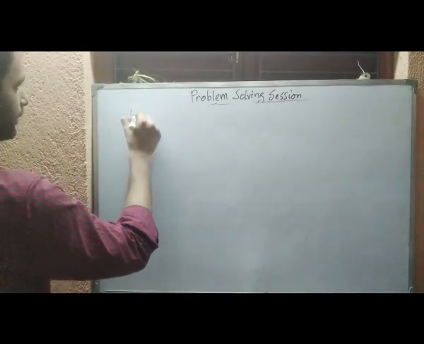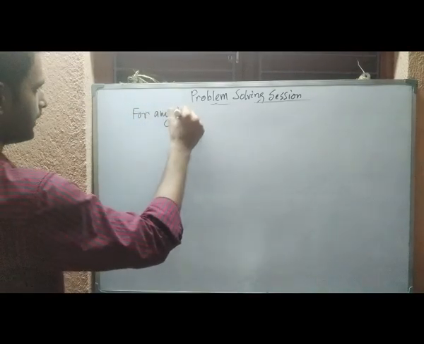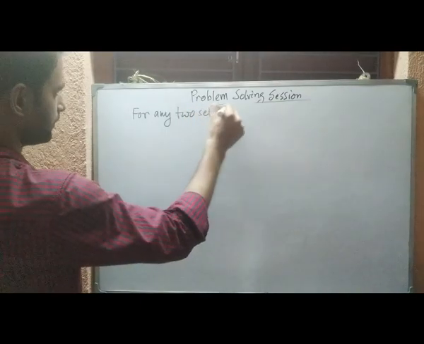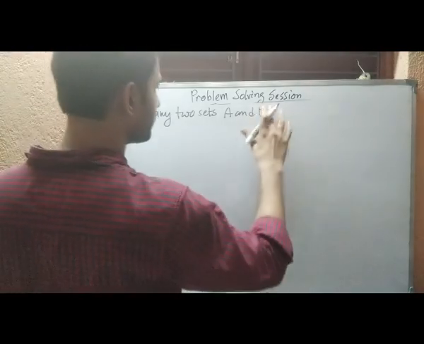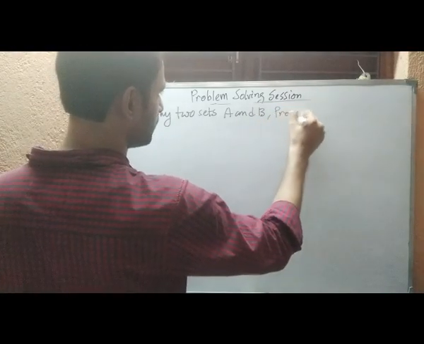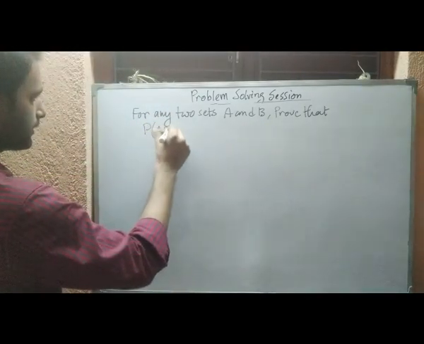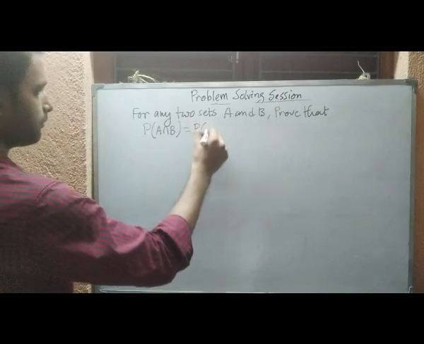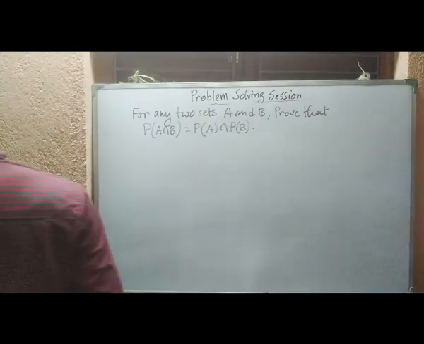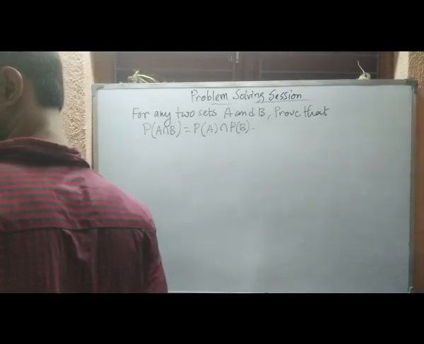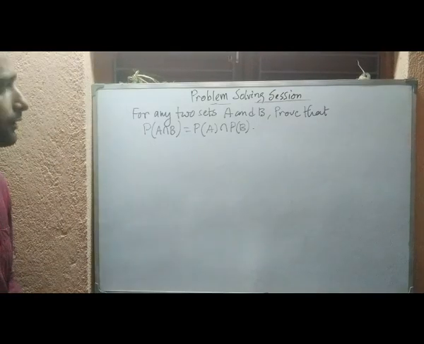The problem says that for any two sets A and B, we can prove that the power set of A intersection B is the same as the power set of A intersection the power set of B. So this is a problem and we have to prove it.